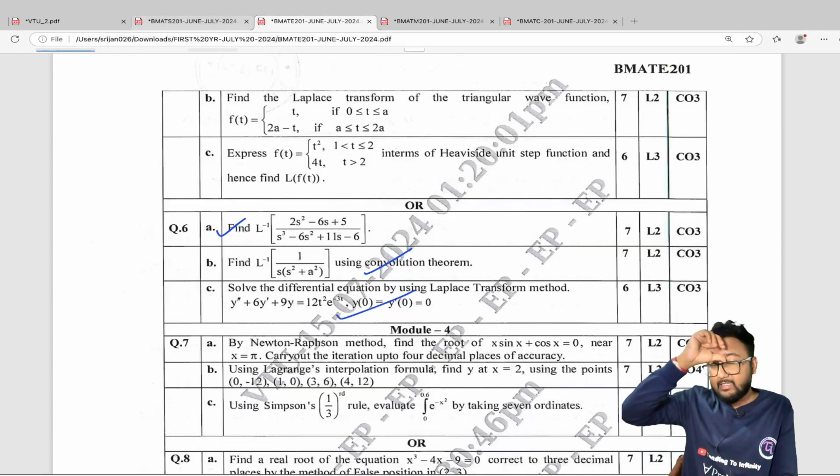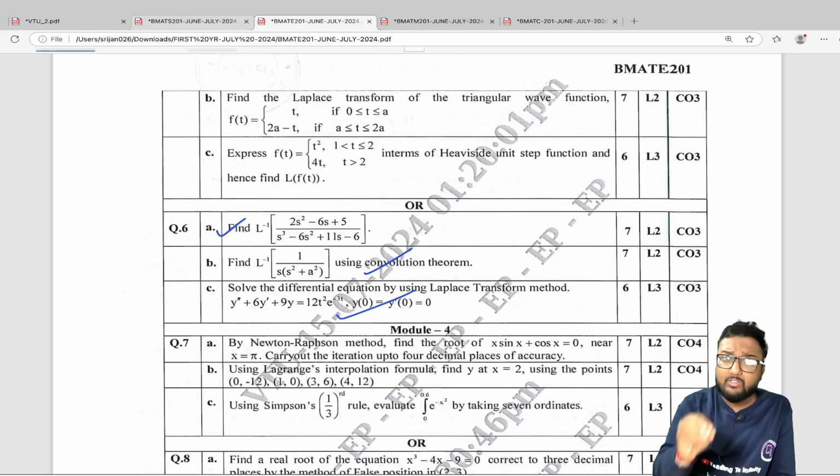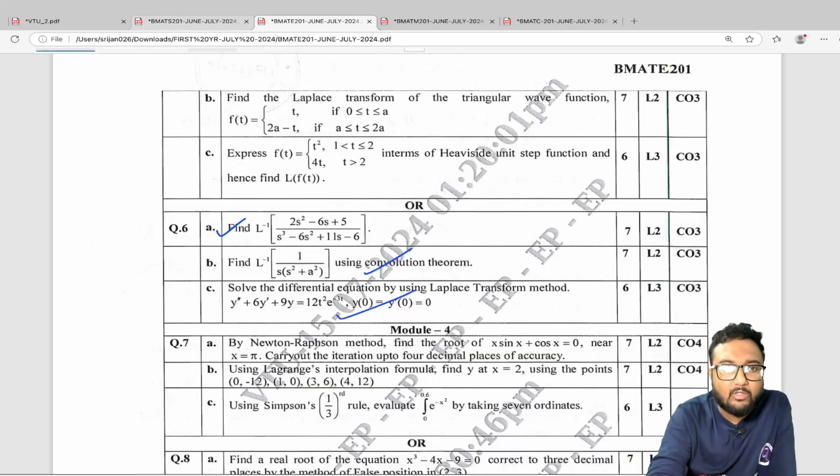By the way, let me give you some source for this. I have solved many questions from the AKTU previous year question papers, right? And there are also some important questions of Laplace transform. If you go through the solutions of those, the timestamp is there, so you will be able to identify the questions of Laplace transformation. Why I am saying this: because in the solutions of those question papers, the important types of questions are already solved. So for practice purposes you can definitely go through that.